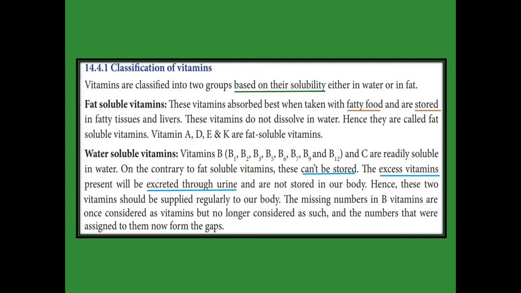In vitamin B, there are some types: B1, B2, B3. There is no B4. Afterward B5, B6, B7, no B8, B9, no B10 and B11. Afterward B12. The missing numbers were earlier considered as vitamins, but nowadays they are not considered as vitamins. So there is a gap in between the types of vitamin B.